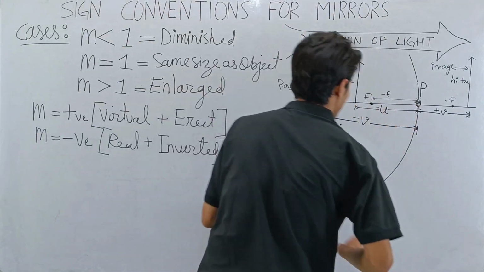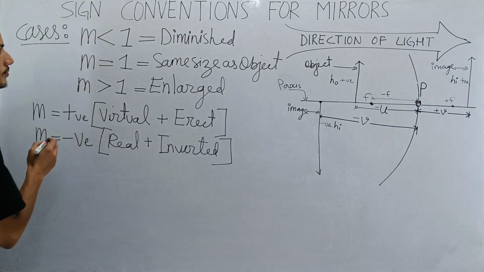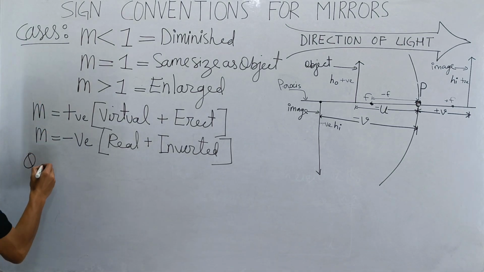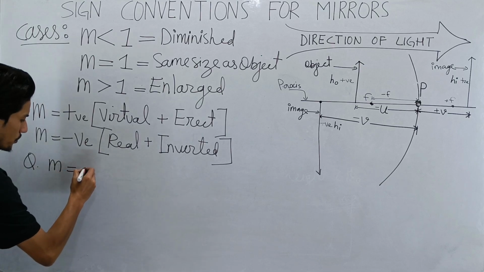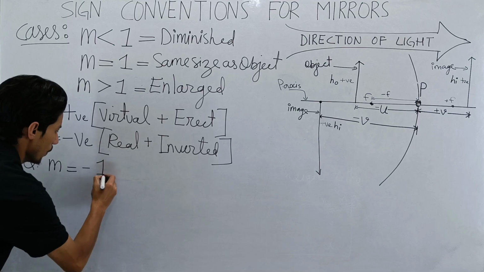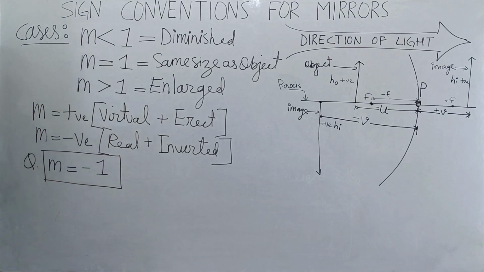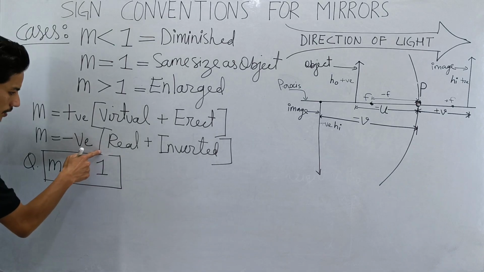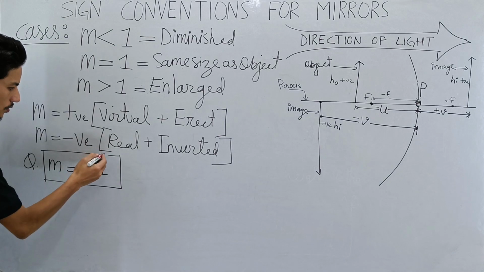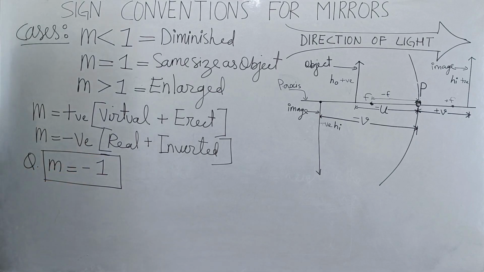So let me do that. Let's take a question. If the M value is given to you as, yes, minus 1. M is equal to minus 1. I want you to look here. M is equal to minus 1. So how do we interpret this? See, my dear students, M is equal to minus 1.